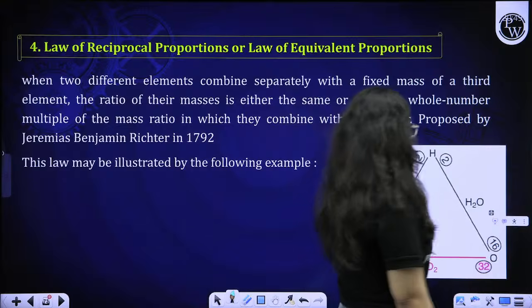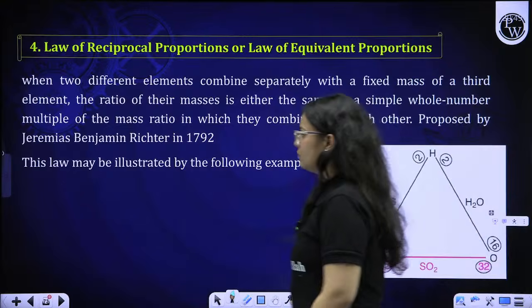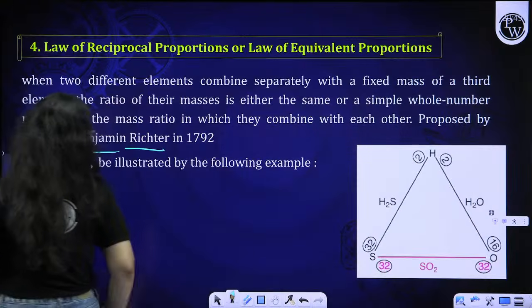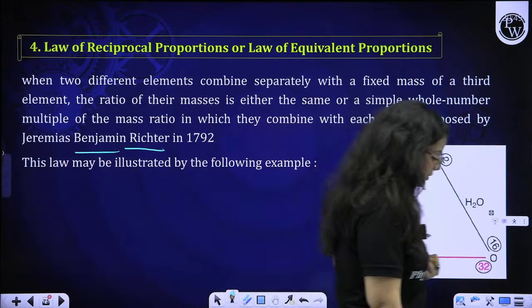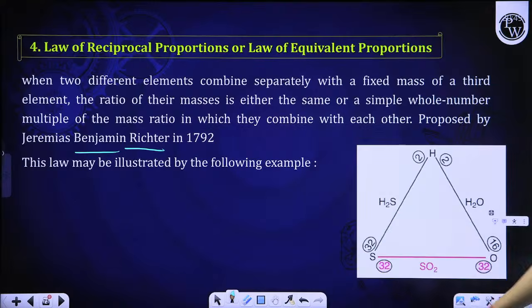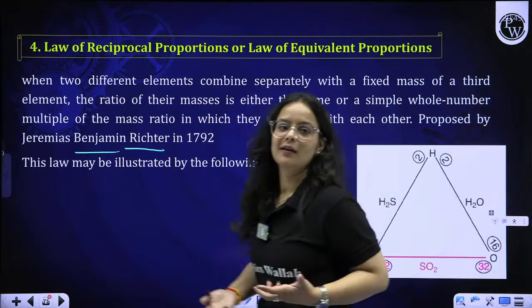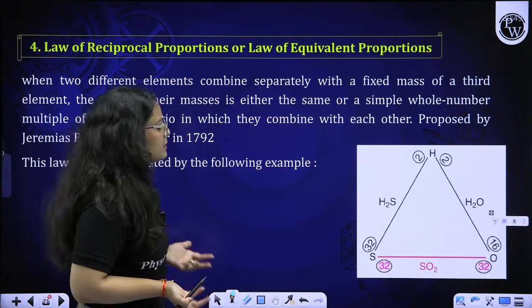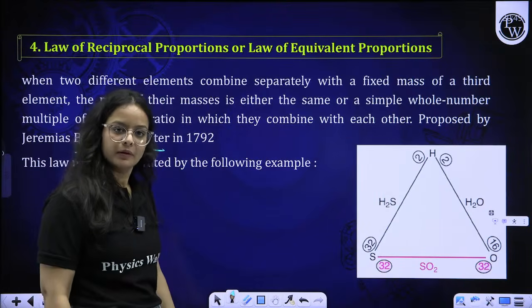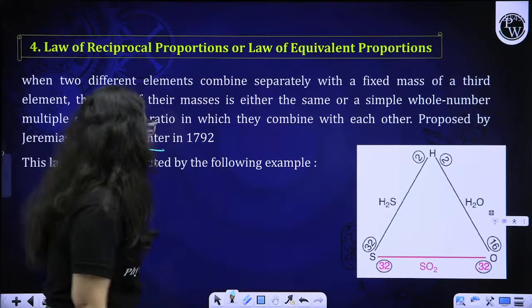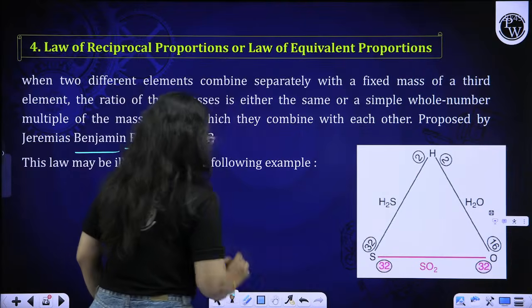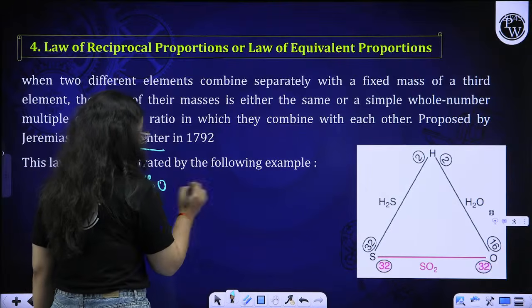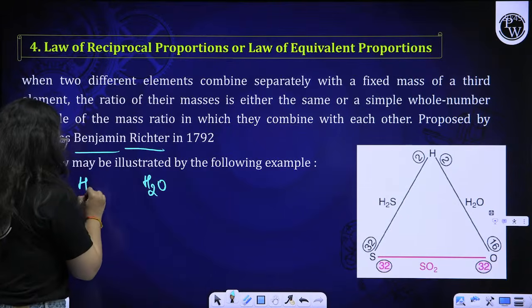What is the meaning of this law? This is another law, stated by Richter. He stated that we have a triangle, where hydrogen, sulfur and oxygen, three elements, are combining differently with each other. So we have H2O and H2S.